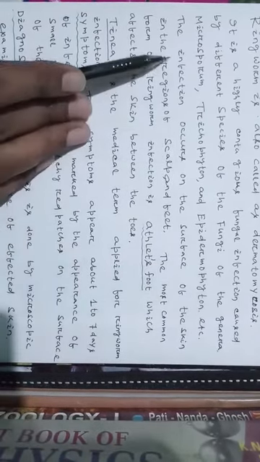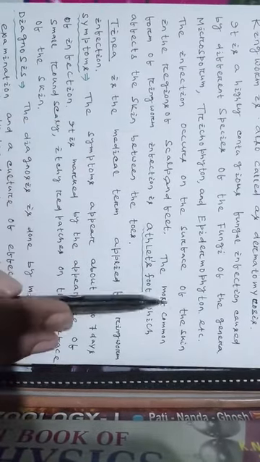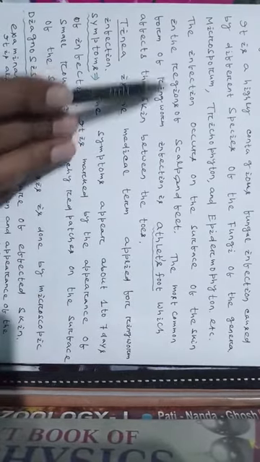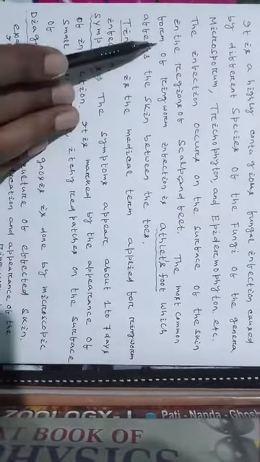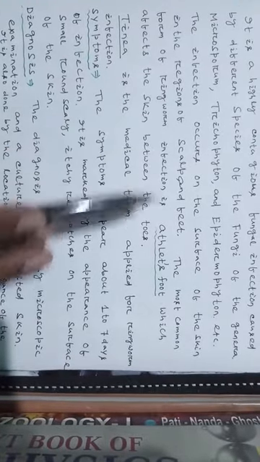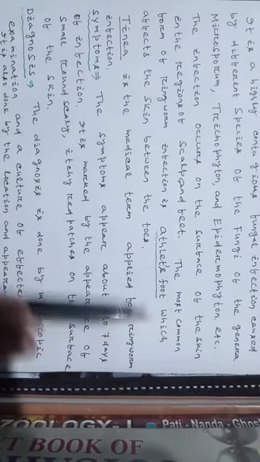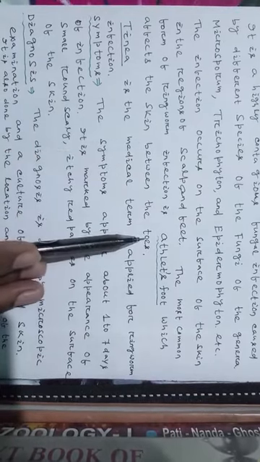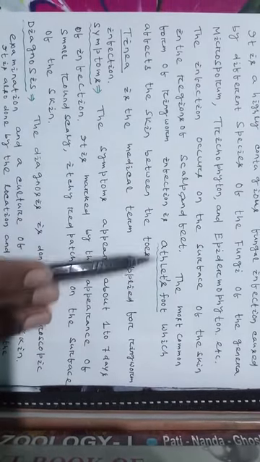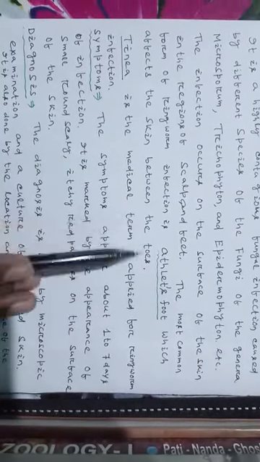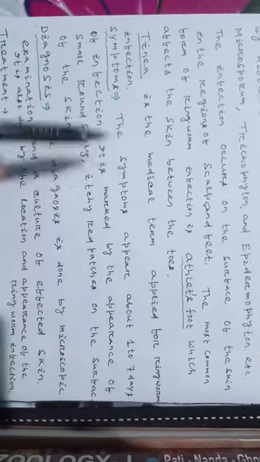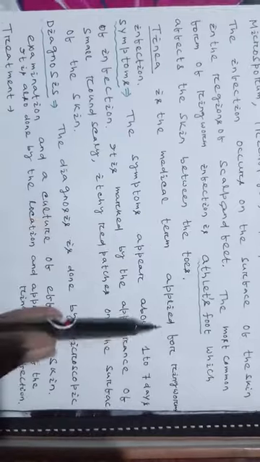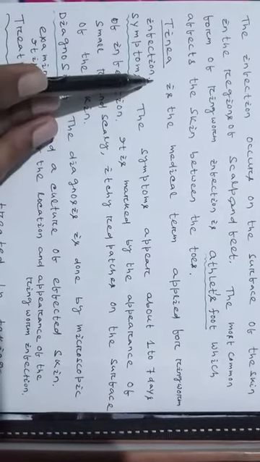The infection occurs on the surface of the skin, in the regions of the scalp and feet. The most common form of ringworm infection is athlete's foot, which affects the skin between the toes. Tinea is the medical term applied for ringworm infection.